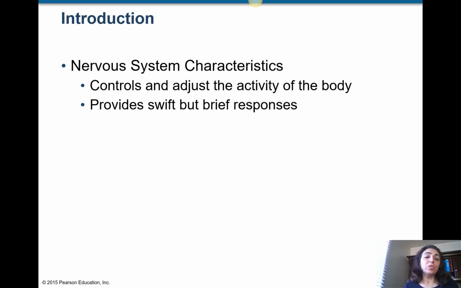So when we compare these two systems, these are two main systems that are controlling the activity of the body. It is like having two CEOs that are working separately and at the same time they are related to each other. When they work together, they work perfectly and they can manage the whole system completely. The nervous system acts fast and it can send orders over long distances through all those wires that later we talk about, that we call nerves.